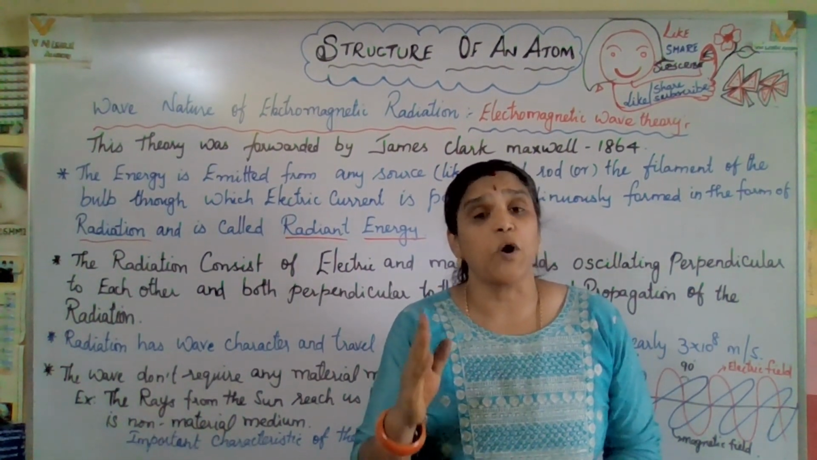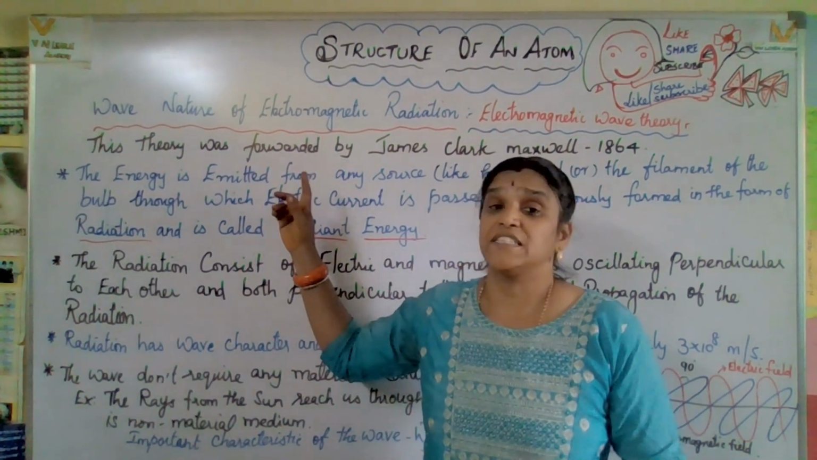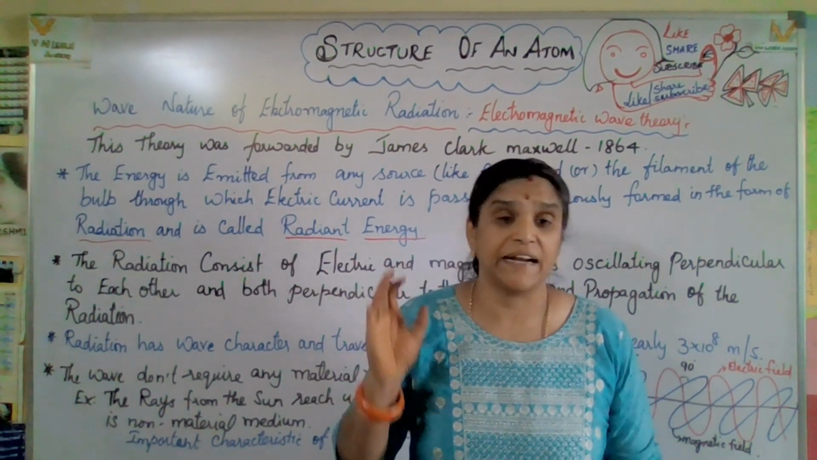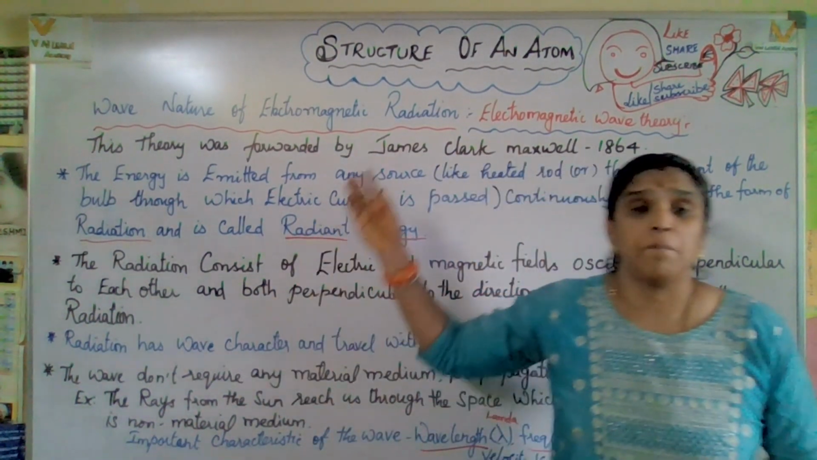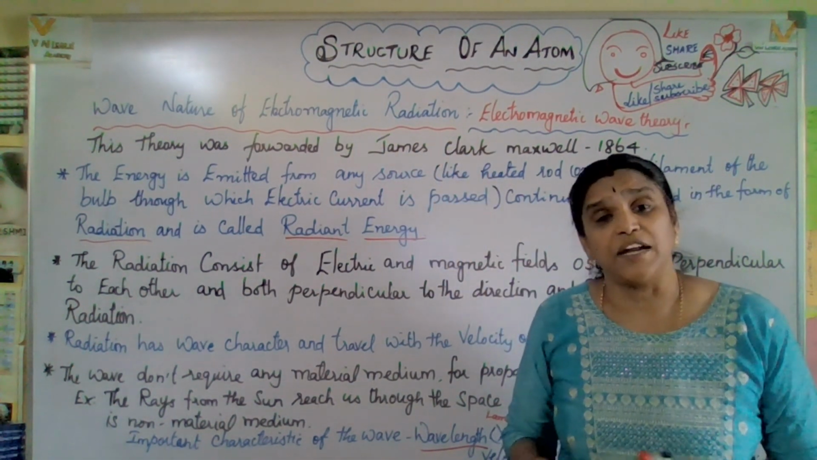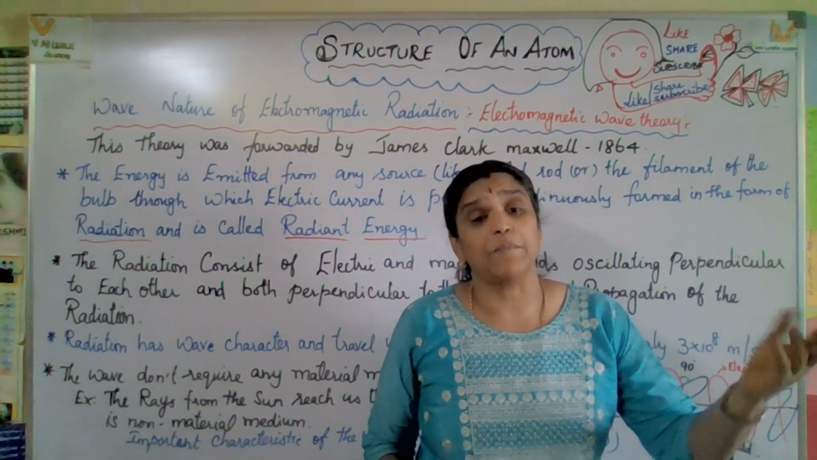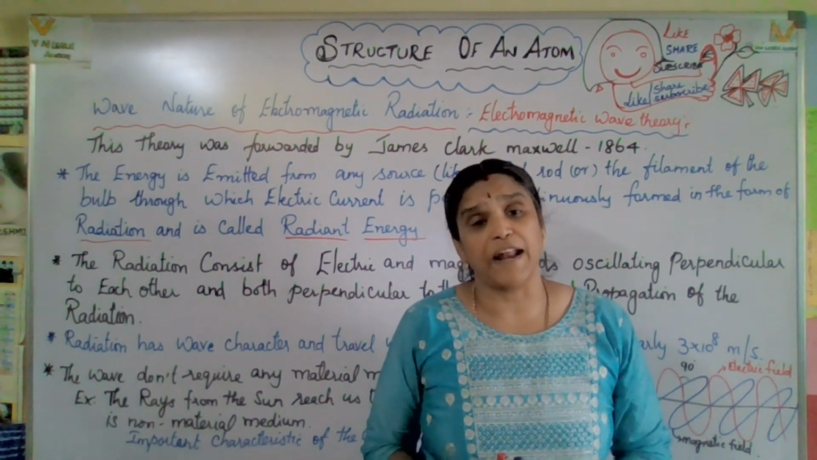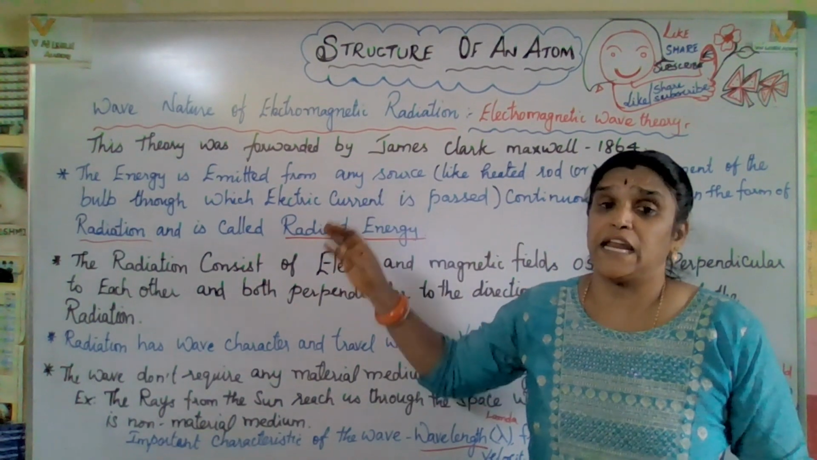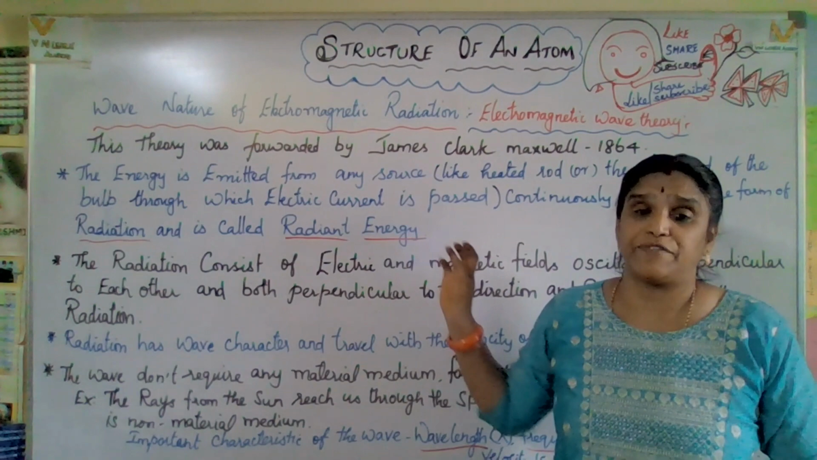As we are seeing, an important chapter, that is Structure of an Atom. Today's important topic is wave theory, electromagnetic radiation, the electromagnetic wave theory, which was proposed by James Clerk Maxwell. As we have seen, Bohr's model of an atom and the drawbacks of Bohr's model in our last class. Today's point is the wave theory, that is EMR, electromagnetic radiation wave theory.